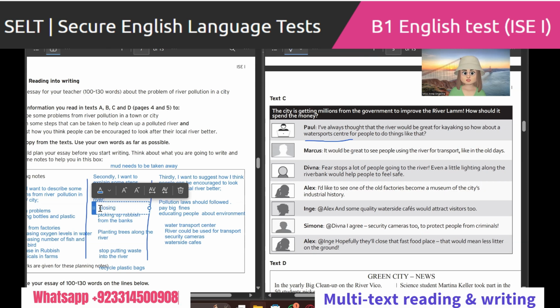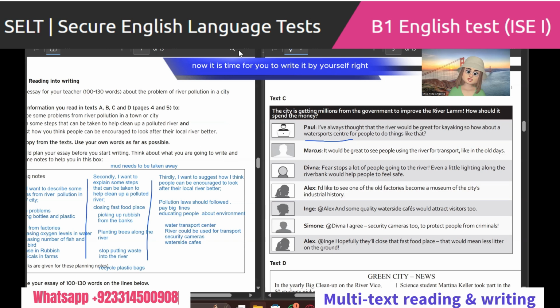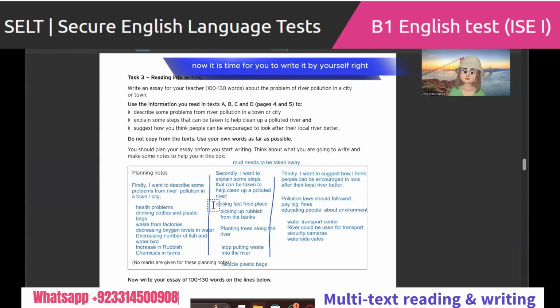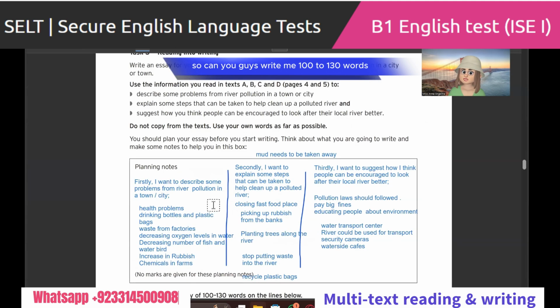Closing fast food place. Okay? Understand it? So if there's any other point on your mind, like security of people, now whatever we have written in here, it is time for you to write it by yourself. Use your own English, your own style, and write me 100 to 130 words. Just like this, you will take notes first, and later you will create your final draft.